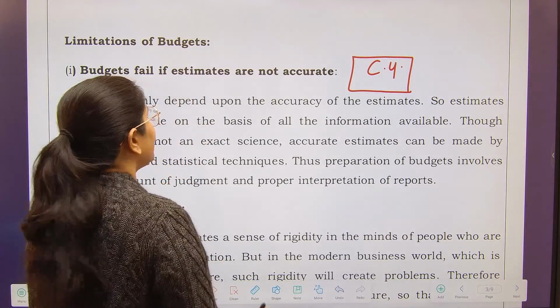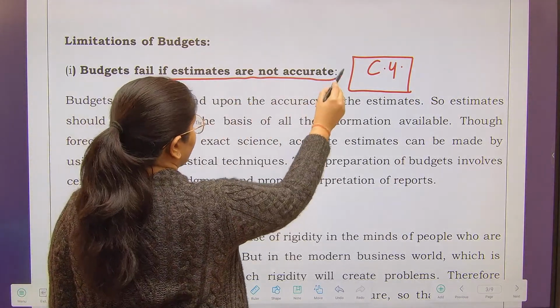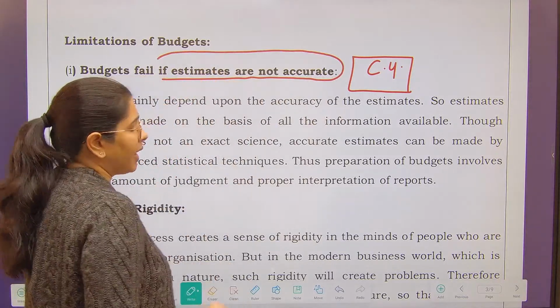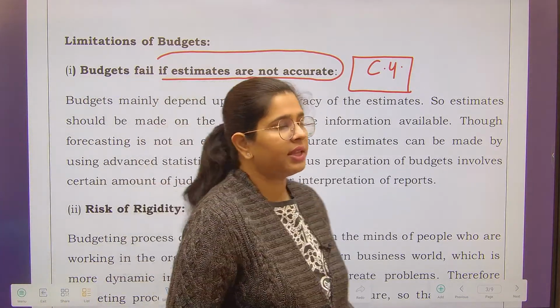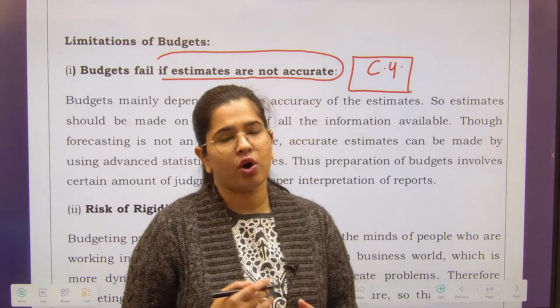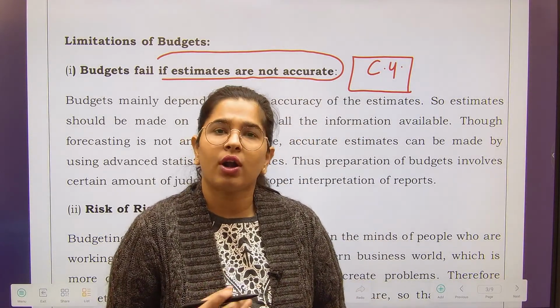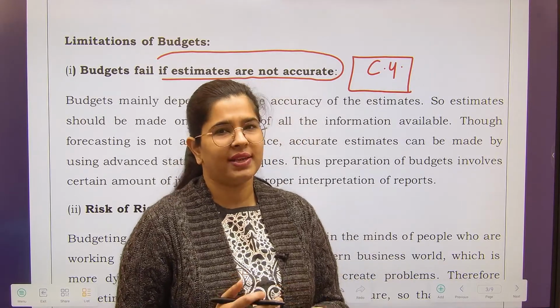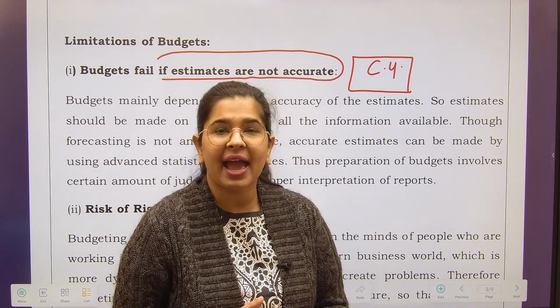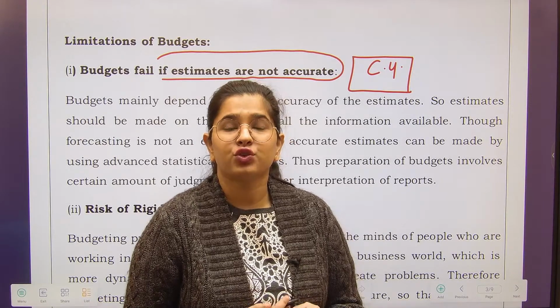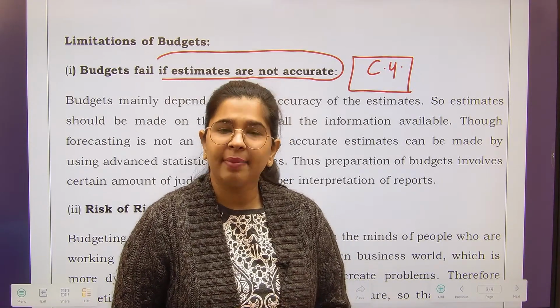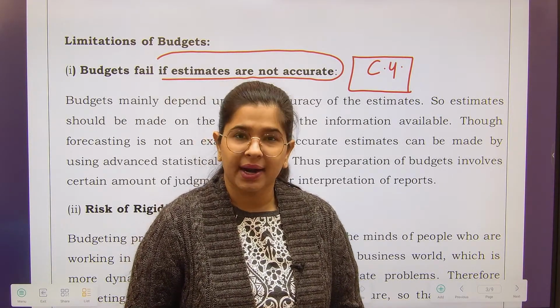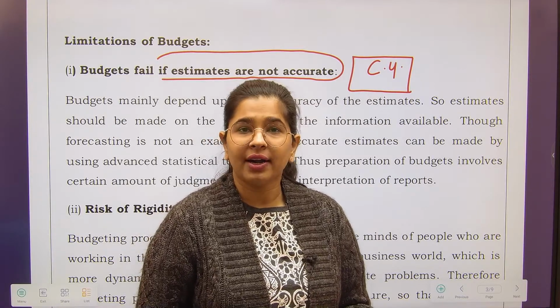Hence, sometimes your budget estimates are not accurate. And remember this particular thing, a small deviation is always acceptable. Small deviation means plus or minus 2%, 3%, that is always acceptable because no one can predict the future with so much accuracy. A little bit of deviation is expected, but more than that is not acceptable.